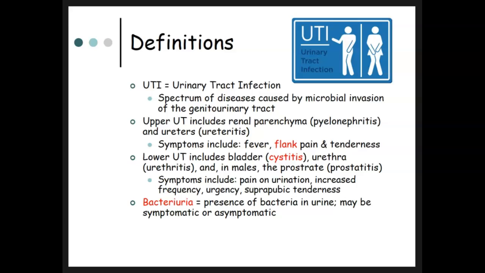Lower urinary tract includes the bladder, which the inflammation of the bladder is called cystitis. The inflammation of the urethra is urethritis, and in males, the prostate, prostatitis. Symptoms include pain on urination, increased frequency, urgency, and suprapubic tenderness. Bacteriuria is defined as the presence of bacteria in urine, and it may be symptomatic or asymptomatic.